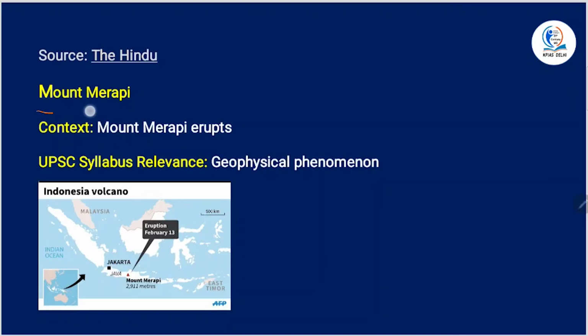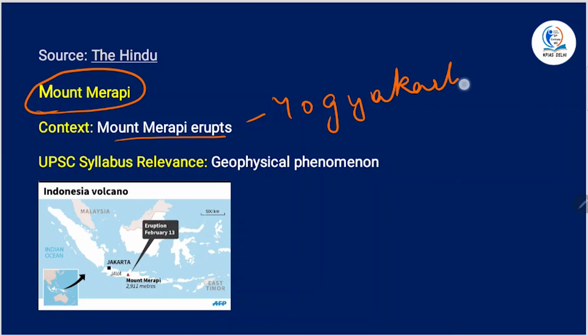Alright. Mount Merapi. Context. Mount Merapi erupts. Now, where is it? Where is this Mount Merapi? It is located near Yogyakarta. And it is one of the most active volcanoes on the earth. Alright. It is one of the 500 volcanoes in Indonesia. So, Mount Merapi. Alright. So, previously also there was eruption.